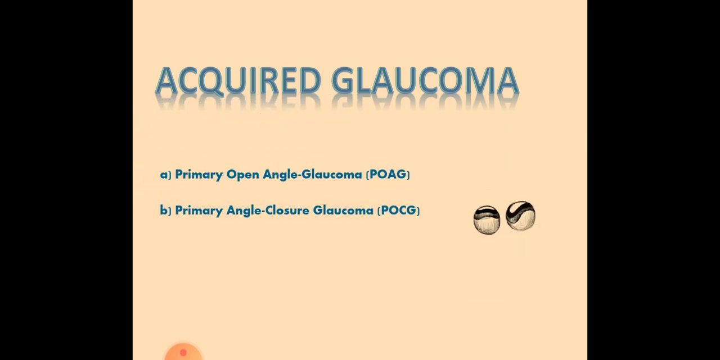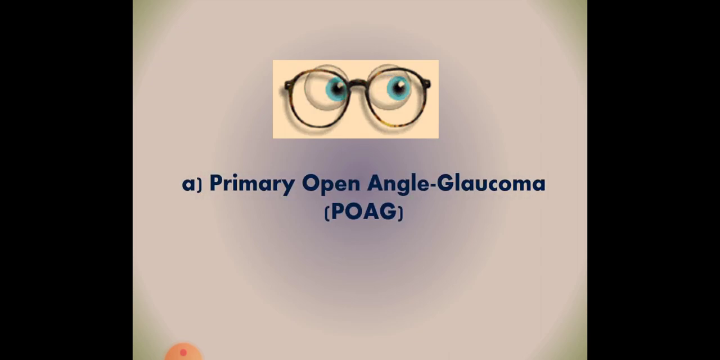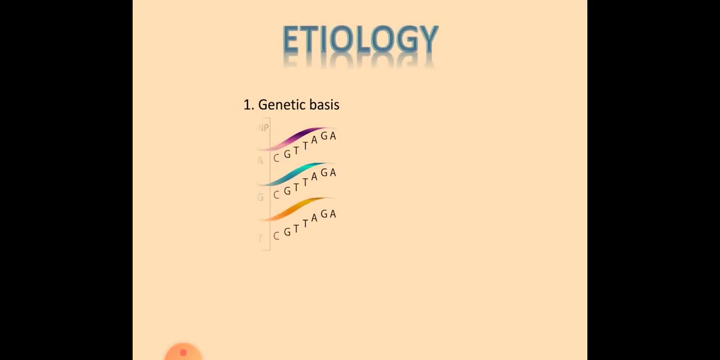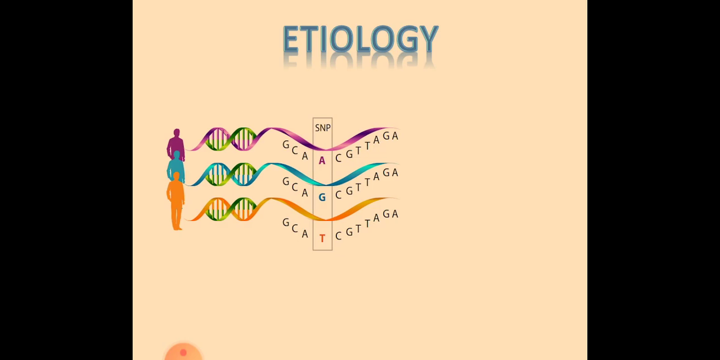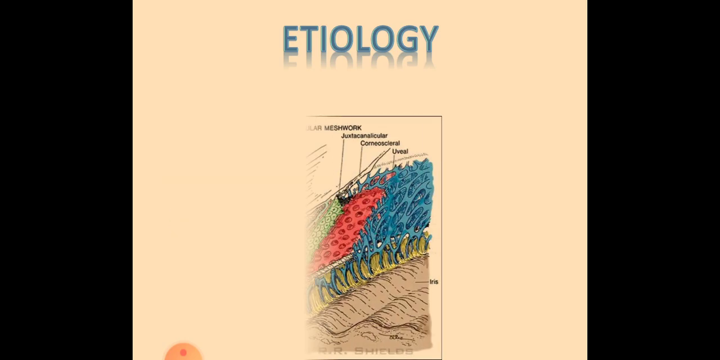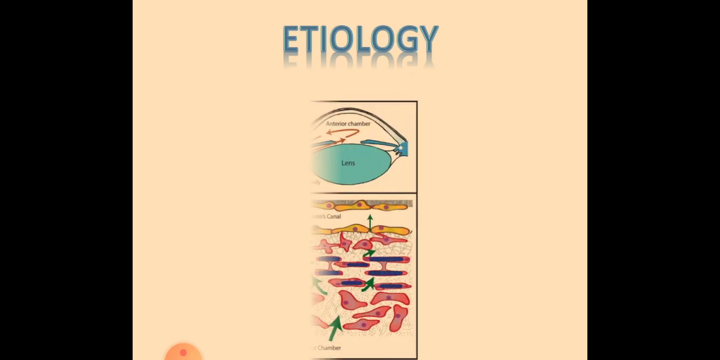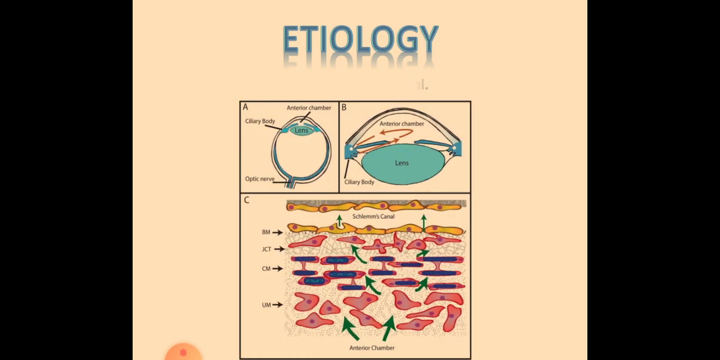Acquired glaucoma is basically divided into primary open angle and primary angle closure glaucoma. Primary open angle glaucoma is a chronic, slowly progressive condition which has a genetic basis, and there occurs sclerosis of the trabecular meshwork and sclerosis of the endothelial lining of Schlemm's canal.